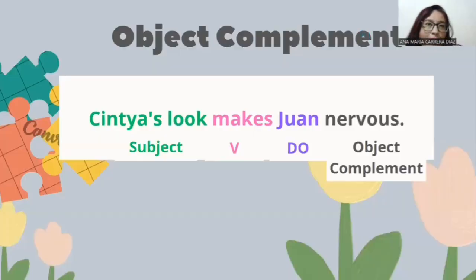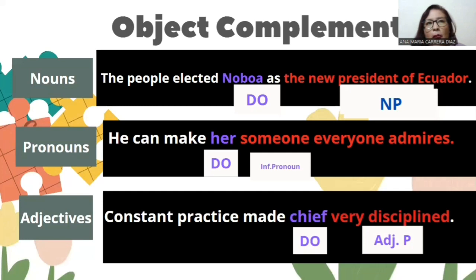Okay, the third type of complement is object or objective complement. This type of complement can be formed by a noun, pronoun, or adjective that gives more information about the direct object in the sentence. For this reason, it is normally after the direct object, no? For example, in this sentence, Cynthia's looks make Juan nervous. In this case, Juan is the direct object and nervous is the object complement.